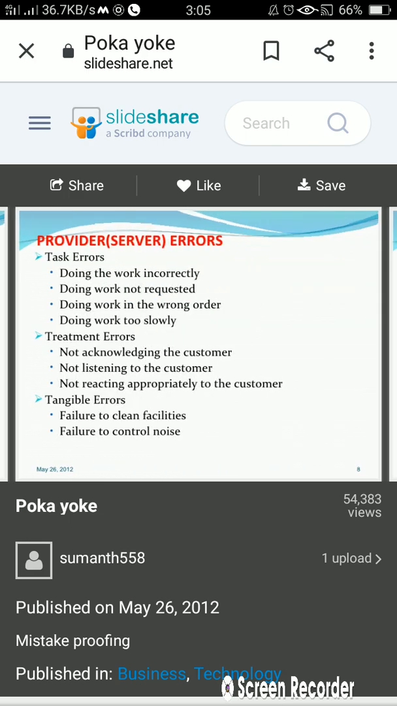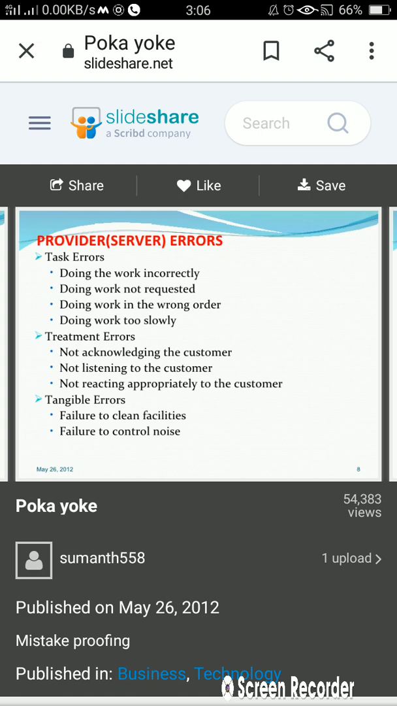Okay, provider or server's errors. What are the provider or server errors? The very first error is task error. Task error means doing the work incorrectly, means whatever the command we are giving, it is not following the same command, it will be doing some other work.